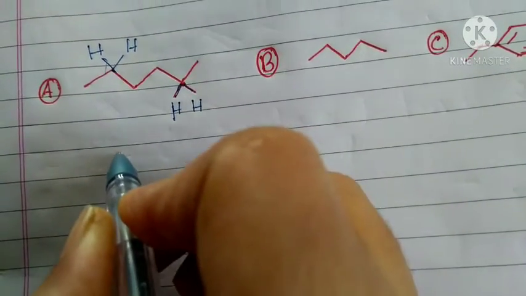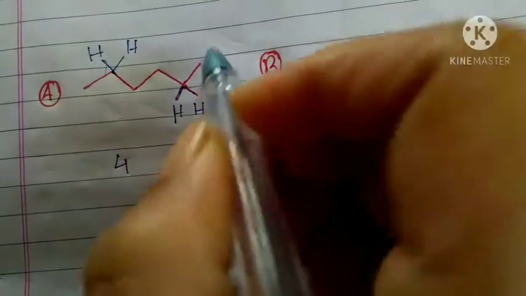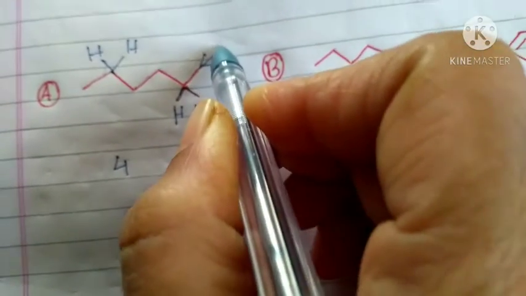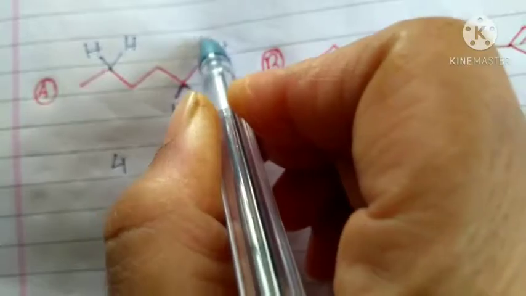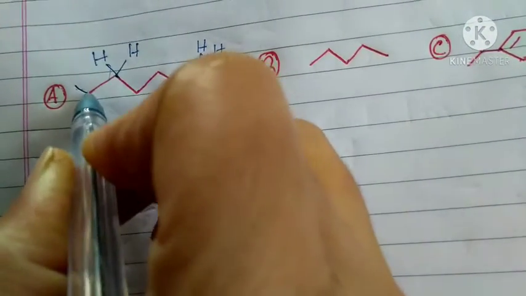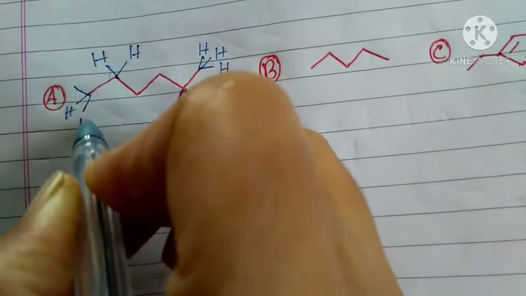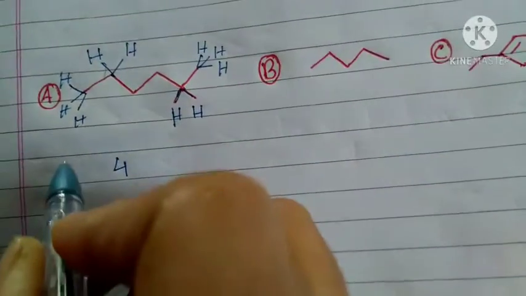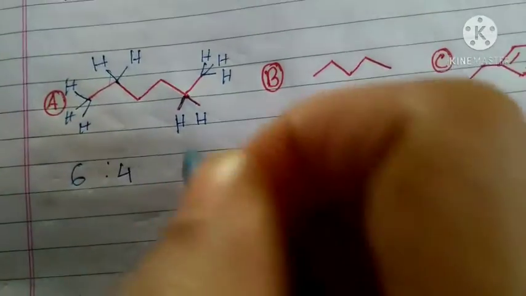And here 1, 2, 3, and 1, 2, 3, so these total 6 protons are of the same type.